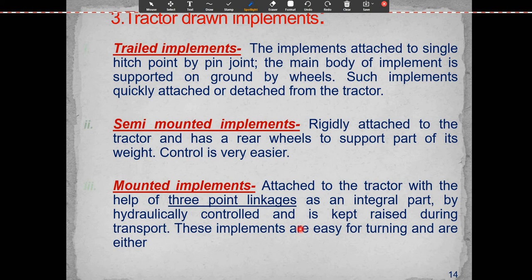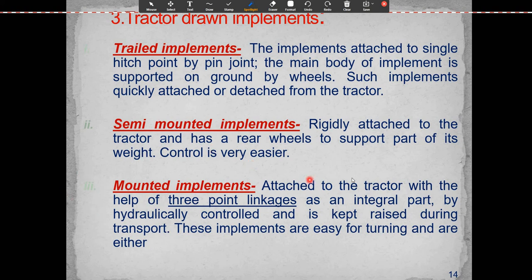Now the trail implement: the implement is attached to a single hitch point by pin joint. The main body of the implement is supported on the ground by wheels. Such implements can be quickly attached to or detached from the tractor. Second is the semi-mounted implement. It is rigidly attached to the tractor and has a rear wheel to support part of its weight. Control is very easy. This is called a semi-mounted implement.